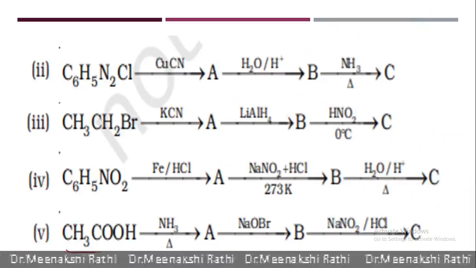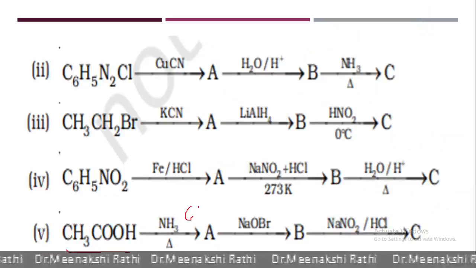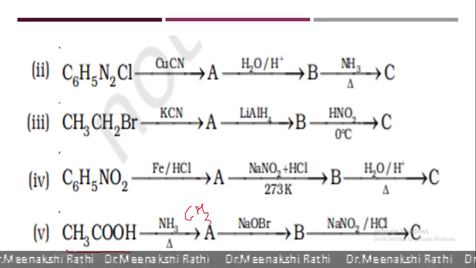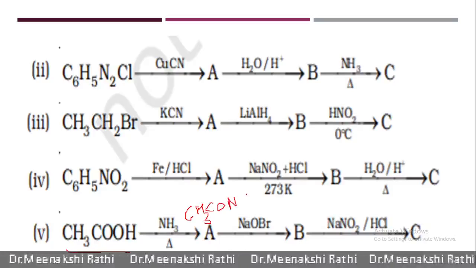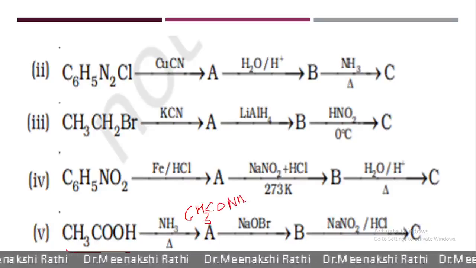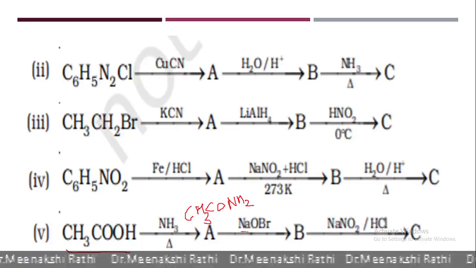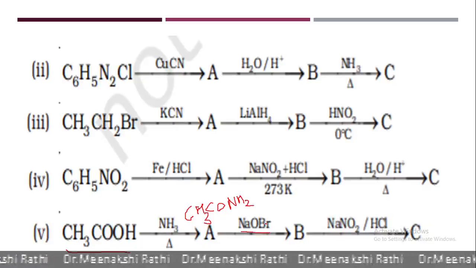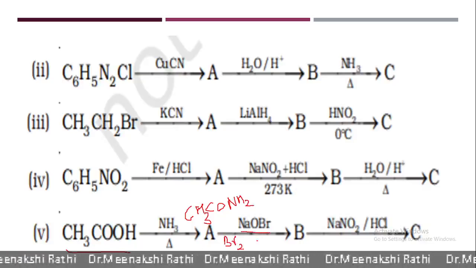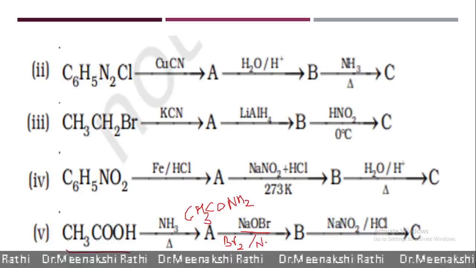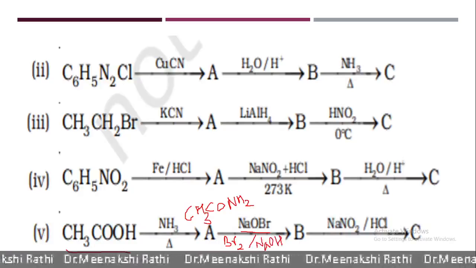Now next is acetic acid on reaction with ammonia gives CH3CONH2, acetamide. Acetamide on reaction with sodium hypochlorite, which is nothing but bromine in presence of NaOH, this is also known as Hoffmann degradation method.